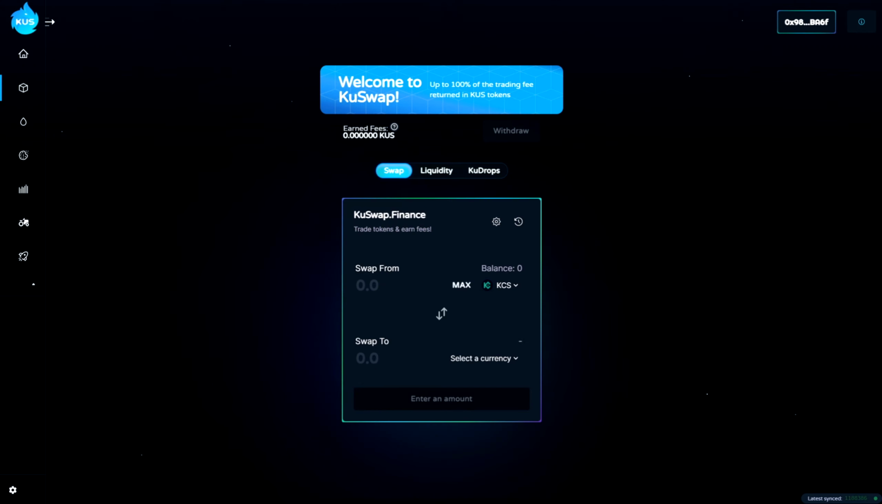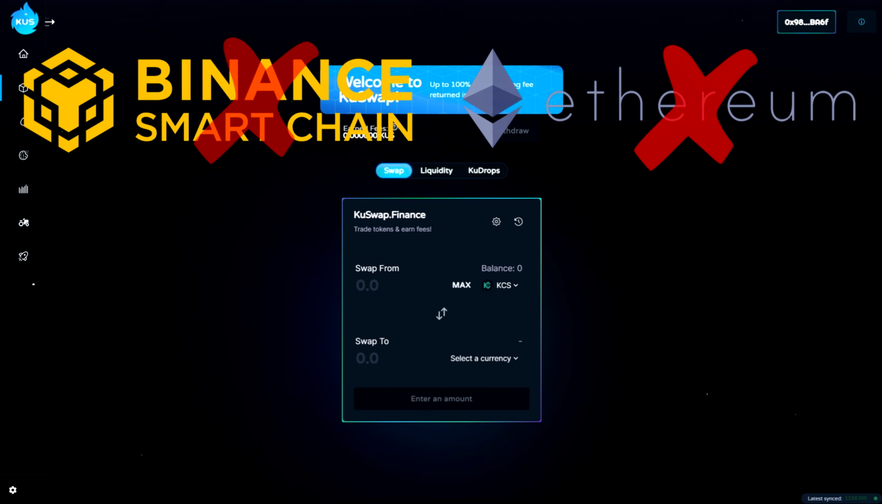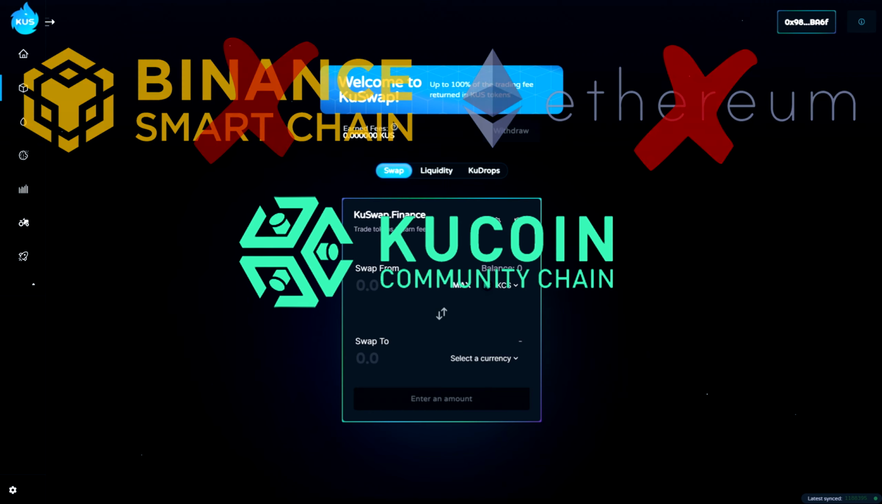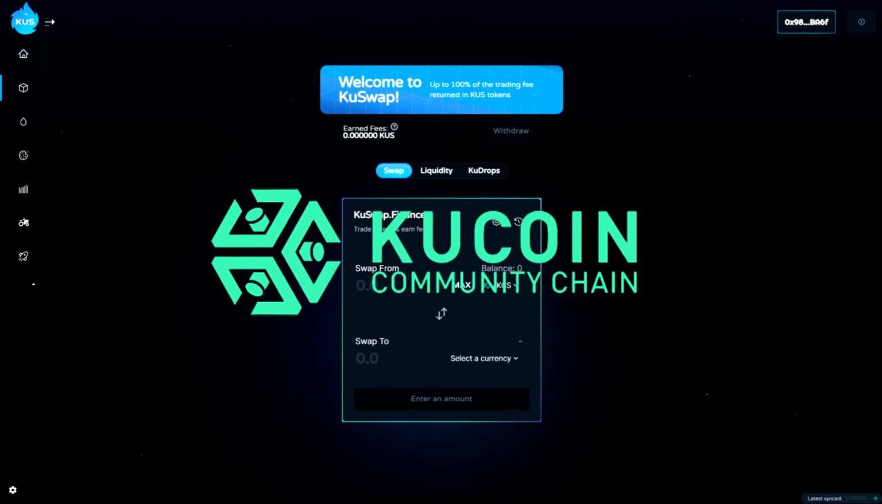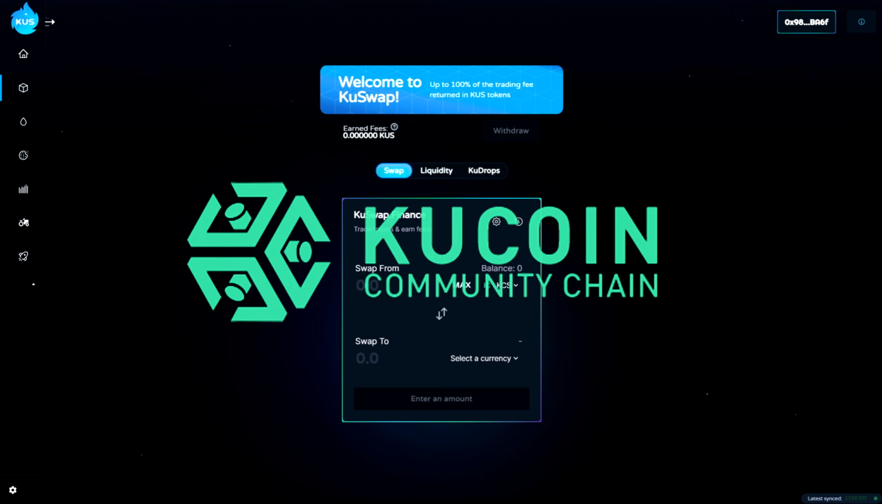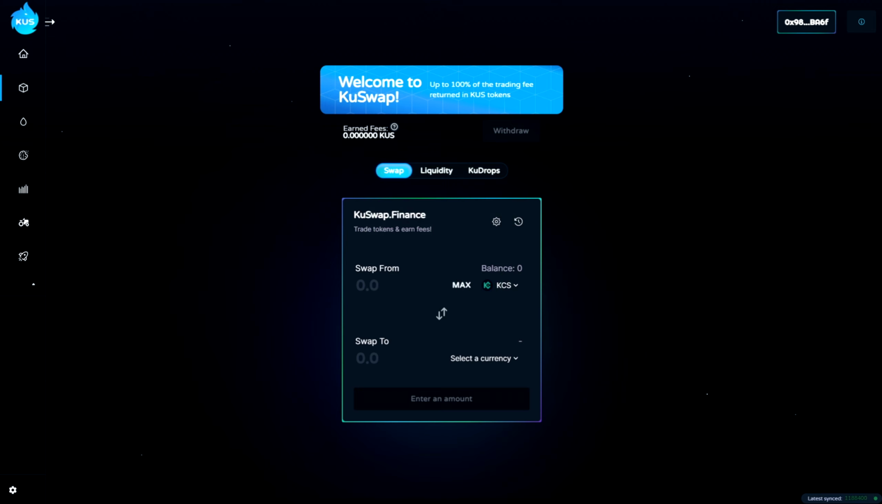KuSwap is working not on Binance Smart Chain and not on the Ethereum network. KuSwap is working on its own network, a new network, KCC, the KuCoin Community Chain. This is like a fork of Binance Smart Chain, and KuCoin created its own network. And this is the first project on this KCC network.